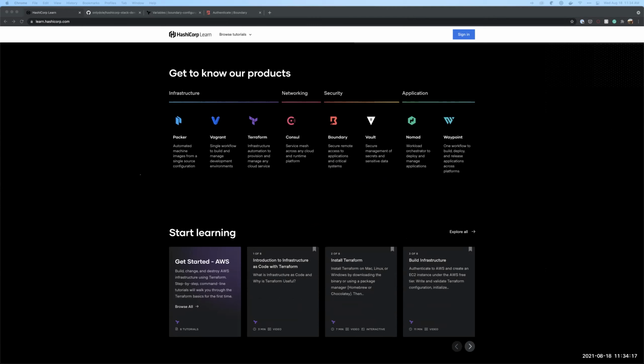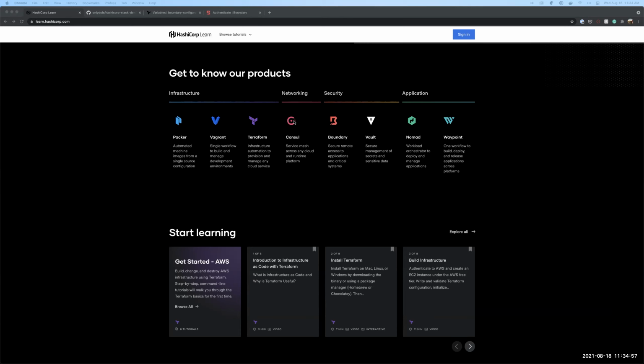So if you've worked with HashiCorp tools before, hopefully you have. If you haven't, oh my goodness, you're in for a good time, hopefully. We have a whole bunch of products that focus on different areas of the DevOps stack. So if you're running your own infrastructure, whether you're using our paid products or the open source products, I typically focus on the open source projects. So that's really where my focus and enthusiasm comes in. You'll note that we have a lot of things for infrastructure like Packer, Vagrant, and Terraform. Really like this graphic. I apologize for those of you on the podcast that can't see it. Definitely recommend checking out HashiCorp's Learn site, and you kind of get to see our DevOps rainbow, if you will.